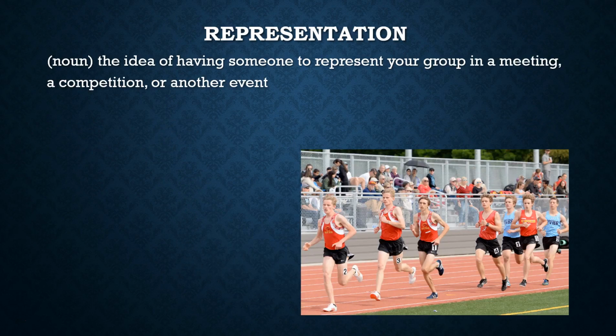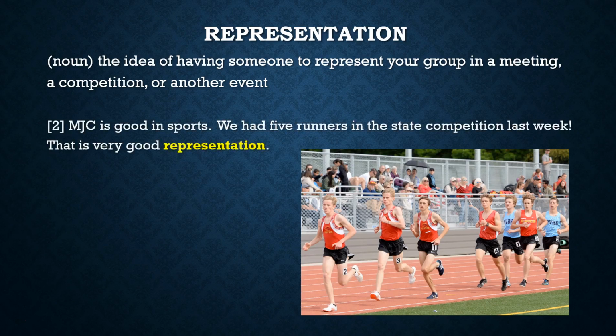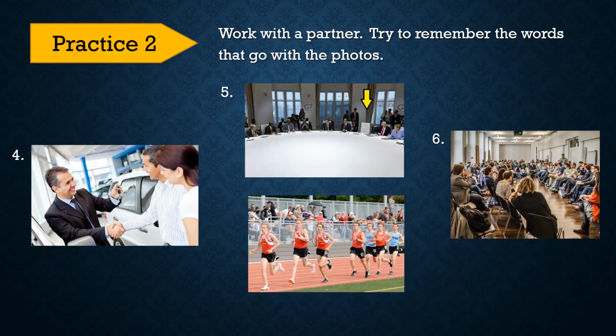And then here, this is some boys running in a race, and you can see the red people are from one school and the blue people are from a different school. So just to give you an example in a different situation, I can say MJC is good in sports. We had 5 runners in the state competition last week. That is very good representation. So representation is kind of like attendance, or sending somebody to a meeting.